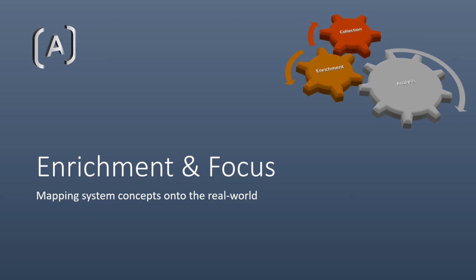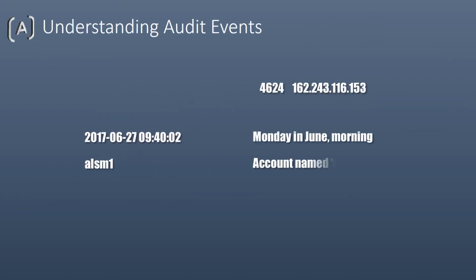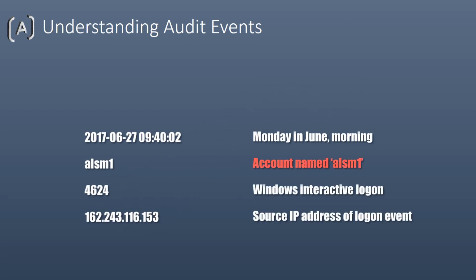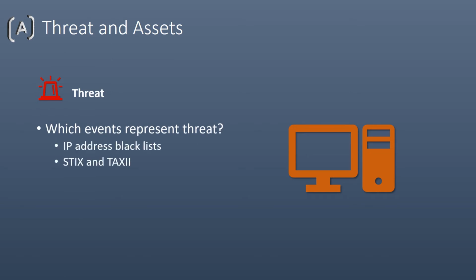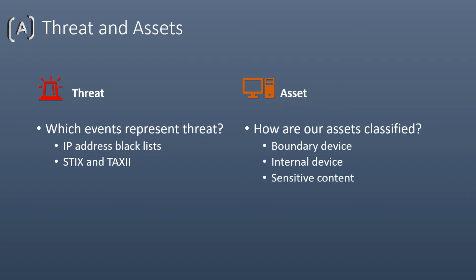Next, we're going to show you how enrichment can help us to use real-world concepts in our interaction with event data. Event data is good at capturing system activity and system identifiers. As security analysts, we are more interested in the behavior of real-world actors and real-world activities. We can enrich events using both corporate and public data sources. External threat information can tell us which websites are compromised with malware. Corporate asset information can identify our most important systems or those that might be at risk of attack.